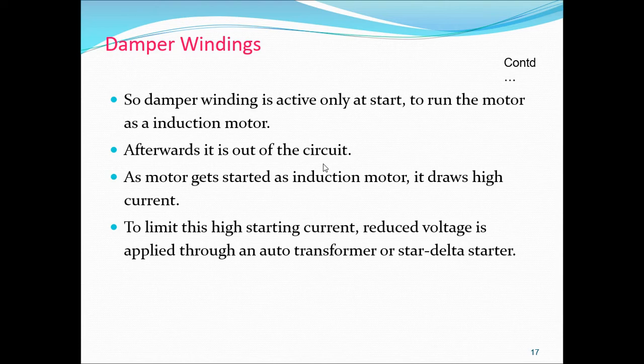The strength of the magnetic poles increases. Then the rotor pulls into synchronism, that is, interlocking the stator and rotor poles together, and results in running at synchronous speed only. It starts rotating at synchronous speed.